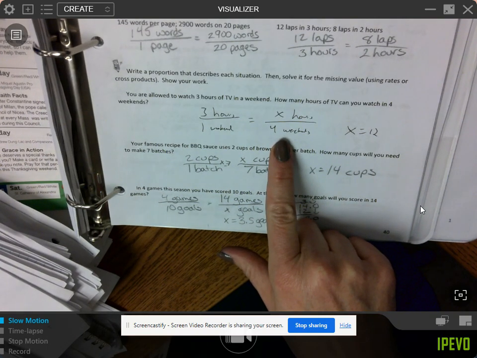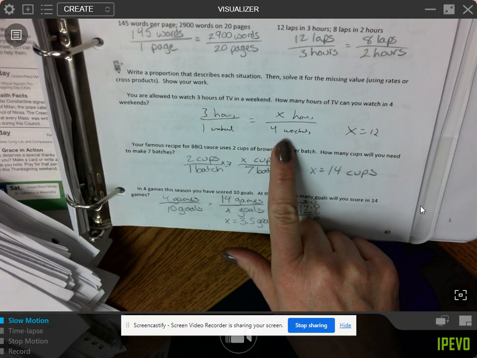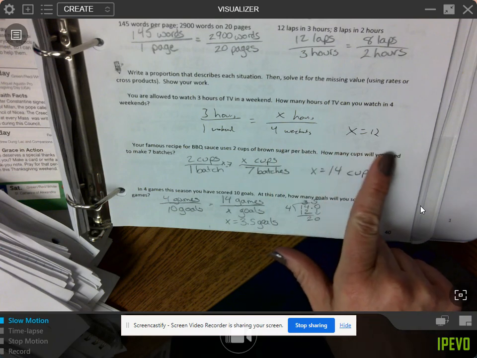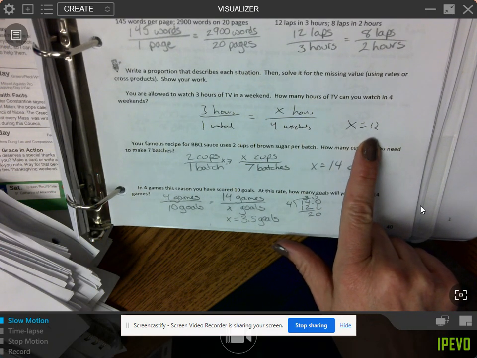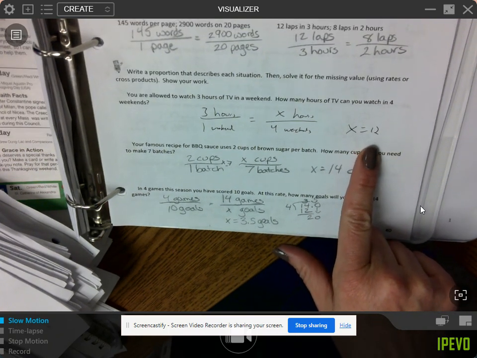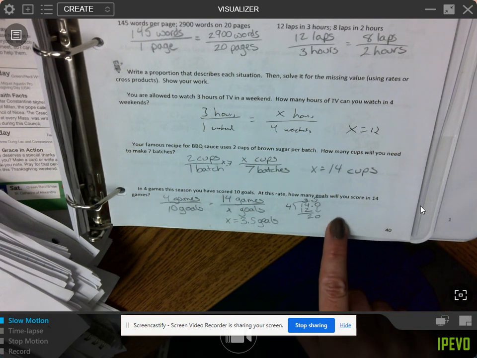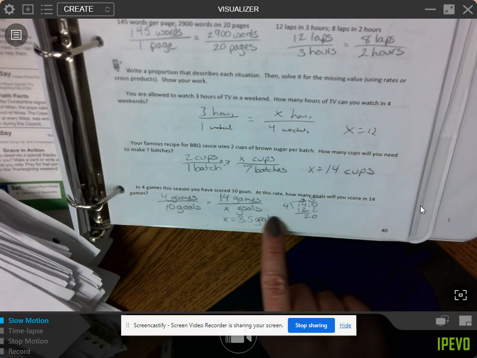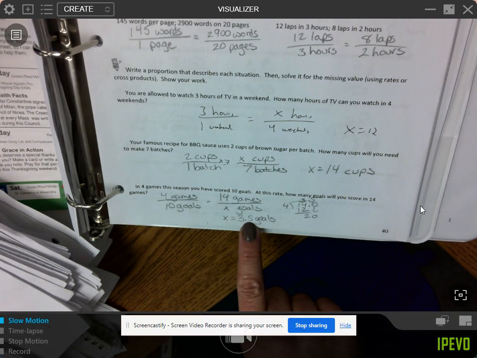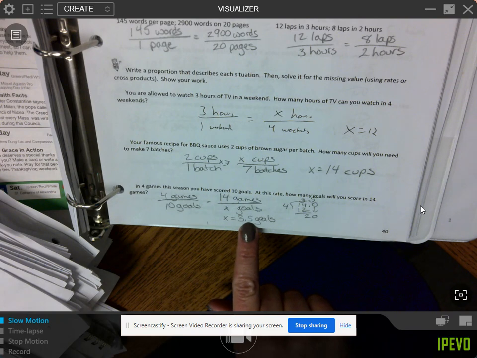If you watch 3 hours of TV in a weekend, how many hours can you watch in 4 weekends? You can watch 12 hours. For the famous barbecue sauce recipe, you will need 14 cups of brown sugar to make 7 batches. And for the goals, in 14 games, it would be 3.5 goals. So now this is a silly one because if you think about it, how can you make a half a goal? But it's the average.